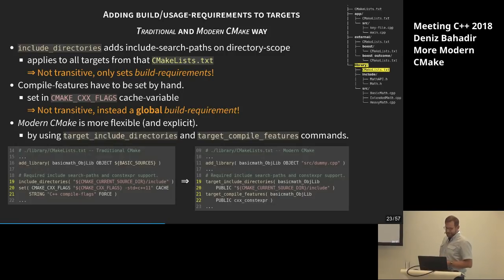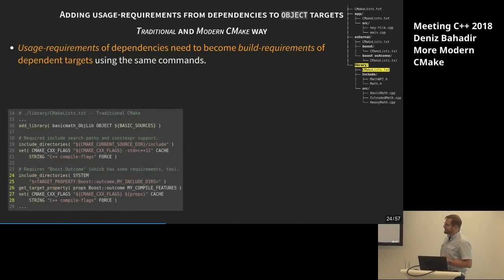It looks good. And fine, okay, now we set the usage requirements there, but maybe it also has some dependencies too, and they have usage requirements too. And in this case, we have a dependency on Boost Outcome. And remember, we set some custom properties there, my compile features, for example.